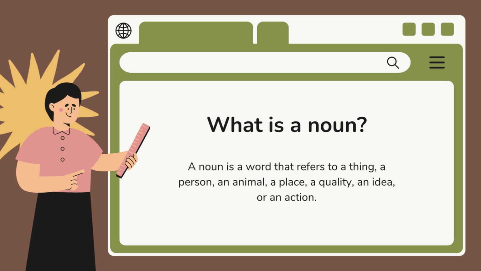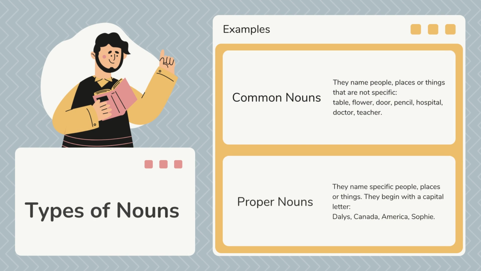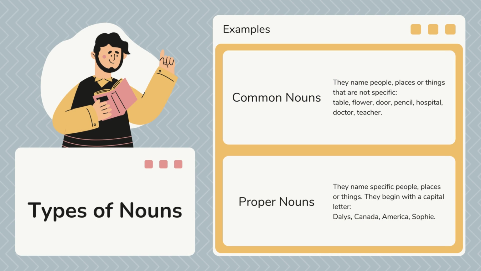For example, if we talk about the door, door is a noun. The table is a noun. If we're talking about food, food is a noun. There are several things that we can describe as nouns. Everything we can put a name on that is not an action and not a description, those are nouns. So we have different types of nouns. We can have common nouns.